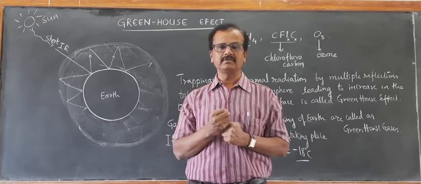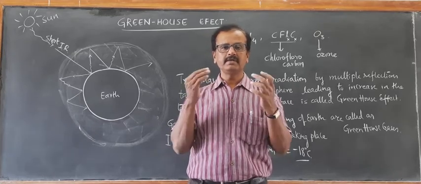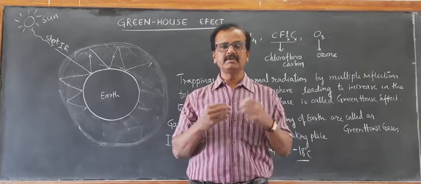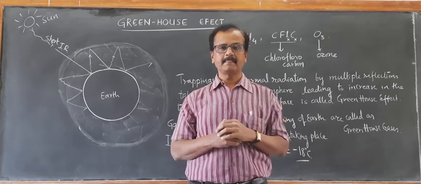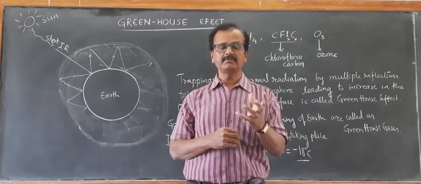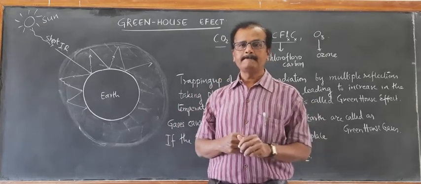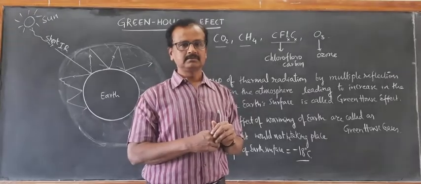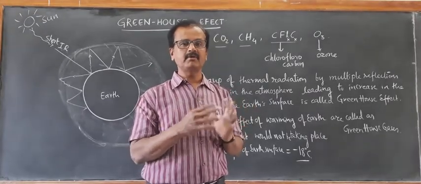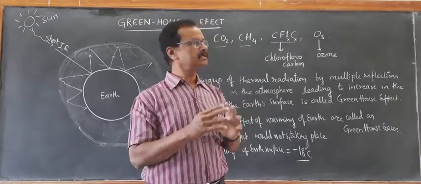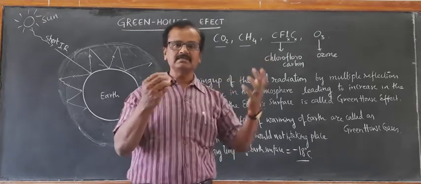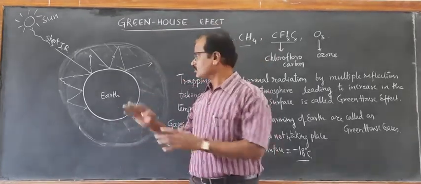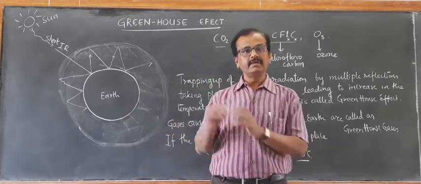There should be minimum use of refrigerators and sprayers. The sprayers which are manufactured should not have chlorofluorocarbons. So efforts are being made by all countries to minimize the release of these greenhouse gases. As a result, global warming can be minimized.